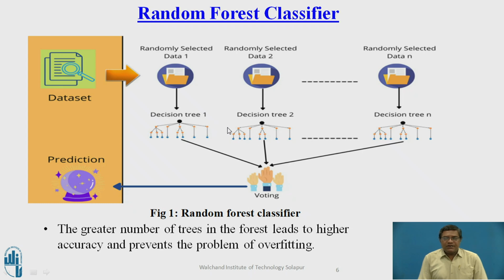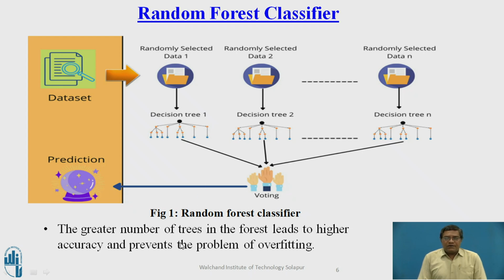Each of these decision trees is trained in parallel on these different random subsets, and they give their predictions to the random forest. Here the random forest collects the prediction result from each of these decision trees. After collecting these, it applies the voting mechanism for the class labels. The class label which has the highest majority will be the final prediction.